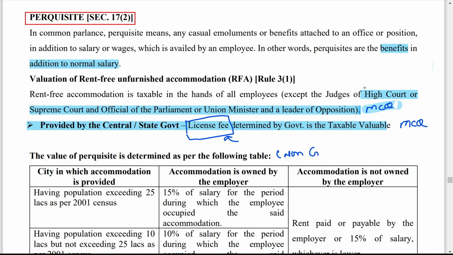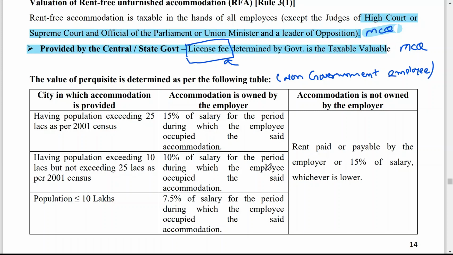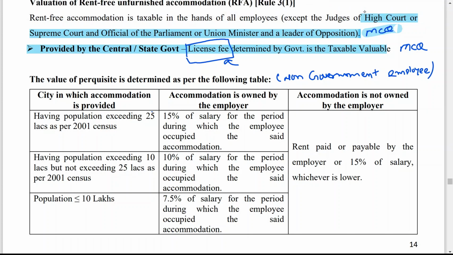Here we are going to discuss non-government employees. So what tax treatment should be given in the case of a non-government employee? It depends majorly on three things. First one, population of the city. Then whether the employer is the owner of the house or not, and whether the employer has taken the house on a rental basis. So this will decide the benefit.